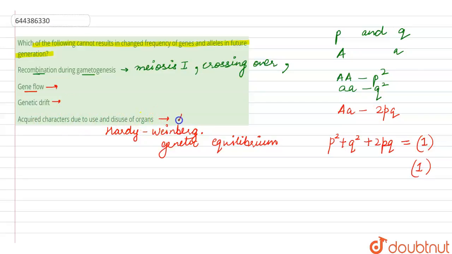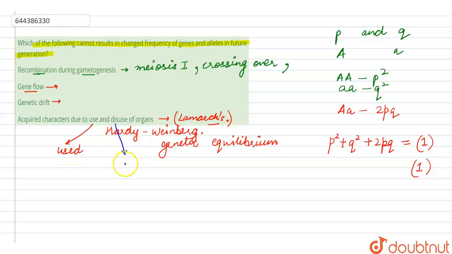Now, the acquired characters due to use and disuse of organs. This principle was one of the postulates of Lamarck's theory of evolution. For example, athletes use their muscles to a larger extent, so their muscles develop more as compared to a normal individual, but this character will not be inherited by the next generation.